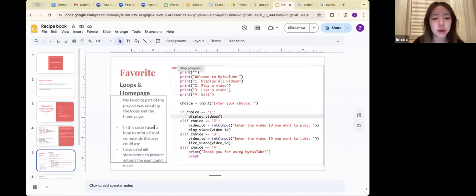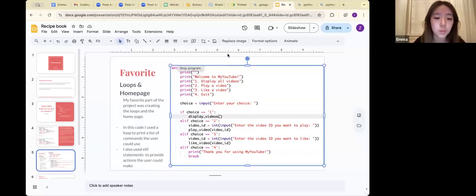On to my favorite part of my project, which is the loops and the home page. My favorite part was creating the loops as well as adding to the home page. And in this code on the right, I used the loop to print a list of commands that the user could use to view different videos as well as like them. And I also use elif statements to provide actions that the user could make when they're watching videos on my platform.